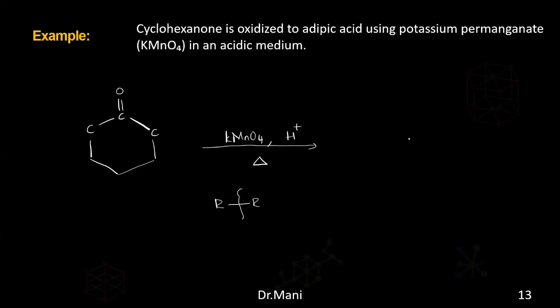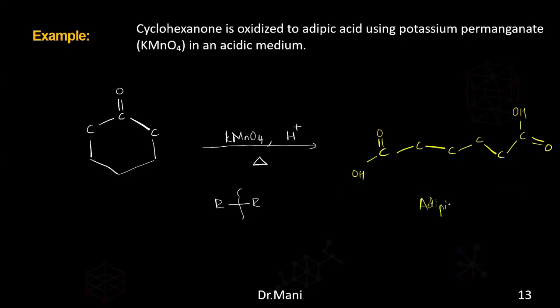So draw the structure. This is adipic acid. So carbon, double bond O, OH, which is a carboxylic acid group, and this will attach to 4 carbons. And again, a carboxylic acid will form here. So this kind of arrangement is nothing but adipic acid.